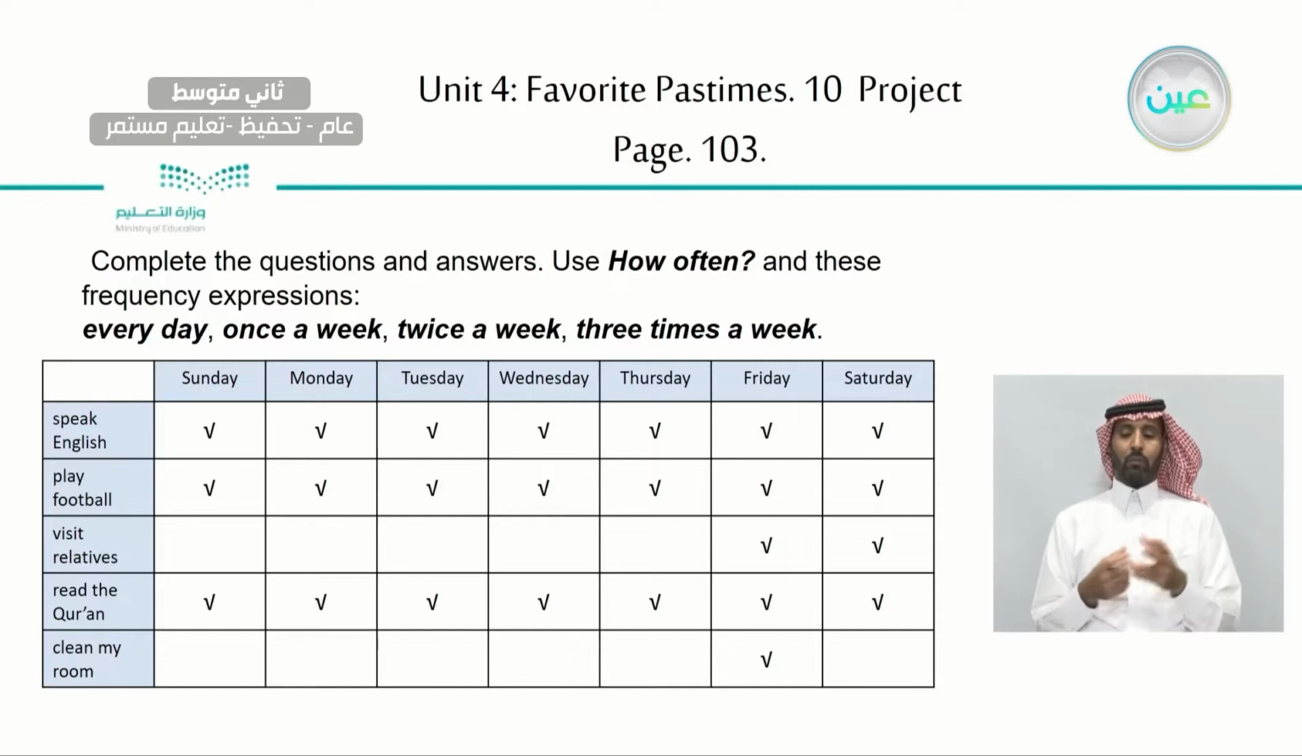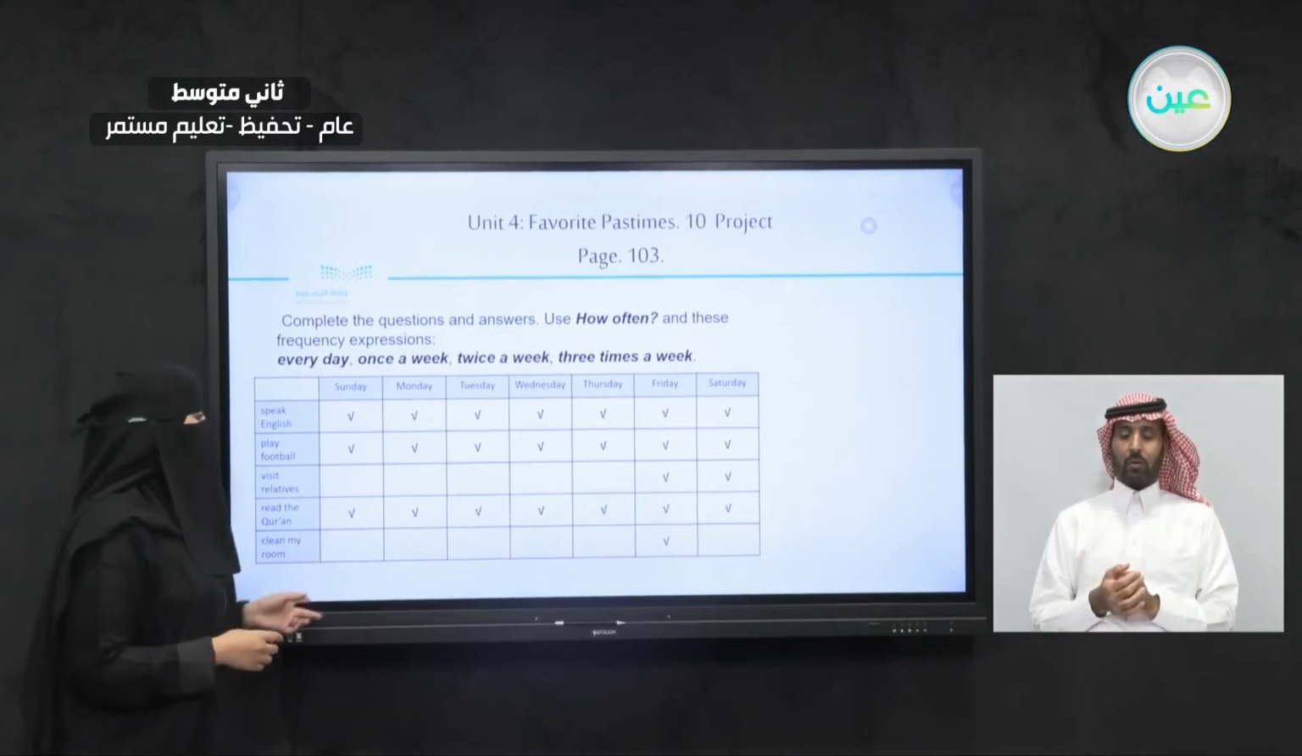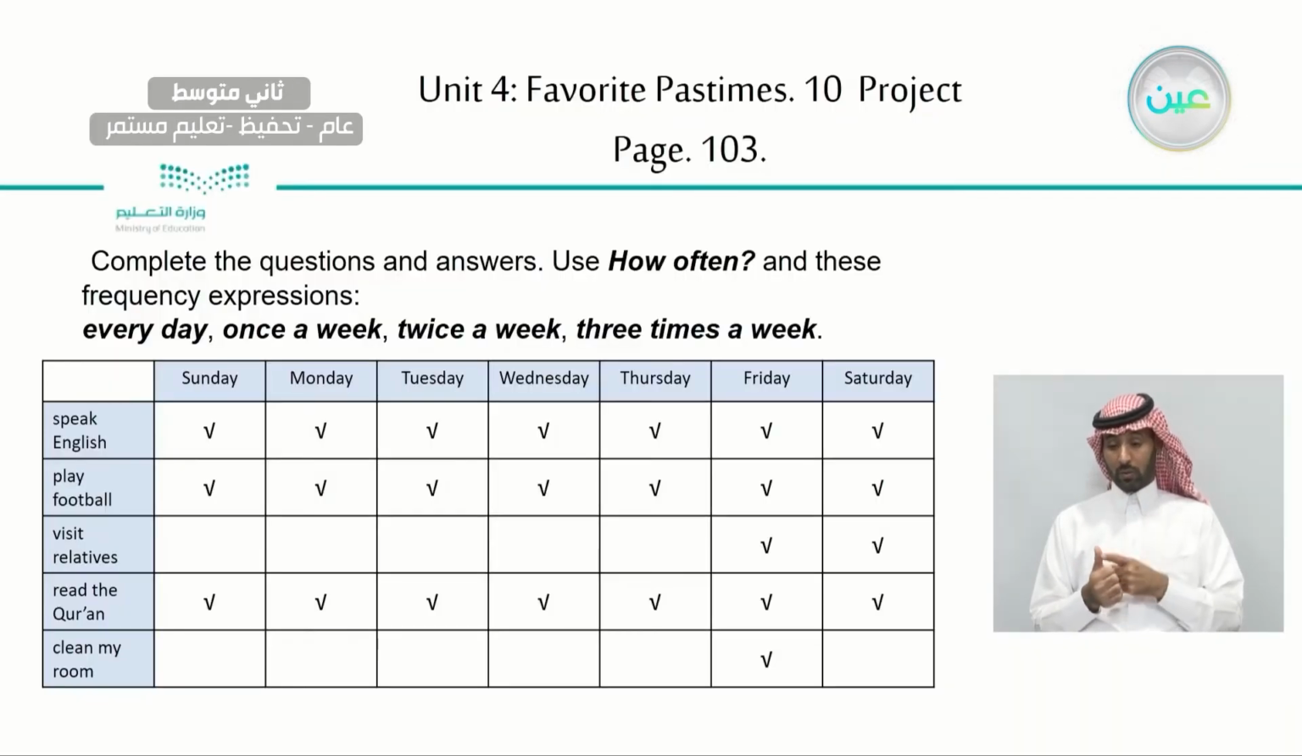We have the days of the week, Sunday, Monday, up until Saturday. And what are the activities listed here in the chart? We have speak English, play football, visit relatives, read the Quran, clean my room. So we are going to answer questions or fill in a conversation between two boys, Ibrahim and Ali. These are the activities, and here you can see a check next to the activity they are doing and on which day of the week.